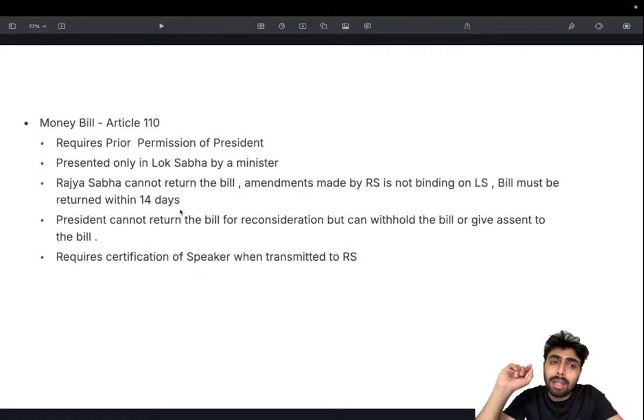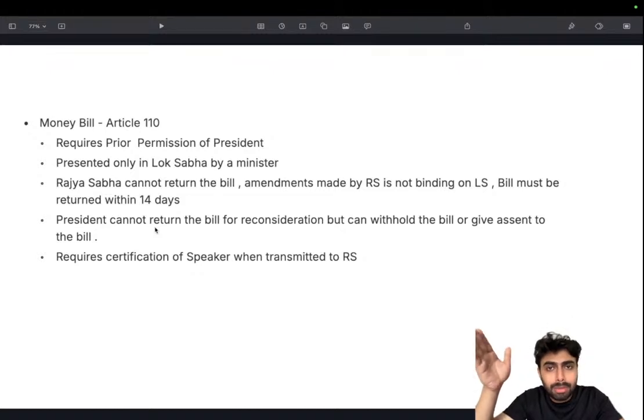This is exactly why there is a misuse of the provision of money bill, especially when the party that is in majority in Lok Sabha doesn't have that many numbers in Rajya Sabha. So they tend to take the money bill route, which is an act of colorable legislation. This is often criticized and controversial, because the one who is certifying a bill as a money bill is the Speaker, and the Speaker obviously belongs to the party in power. Sadly, there is very little separation between the interest of the Speaker and the party in power. So things like that can happen. There is misuse of the provision happening.